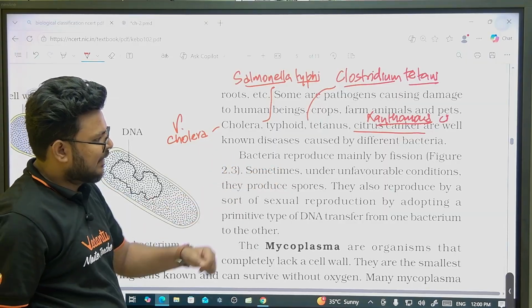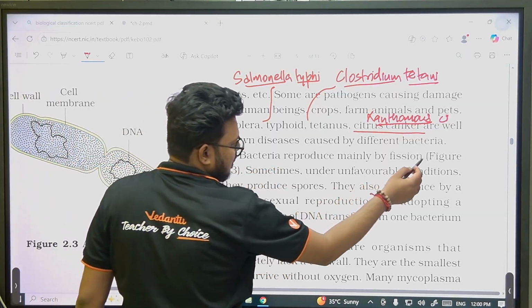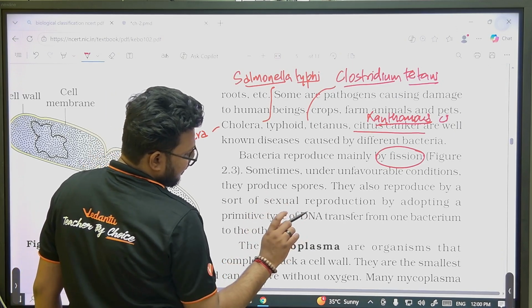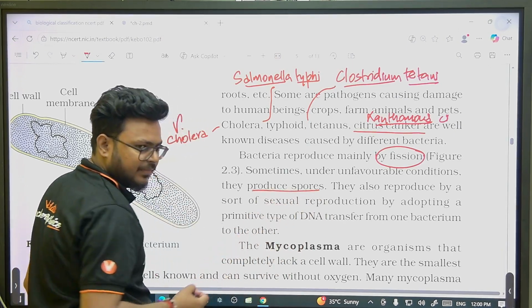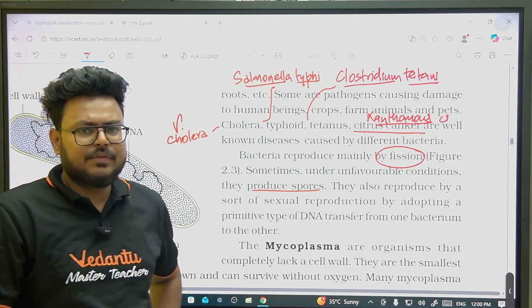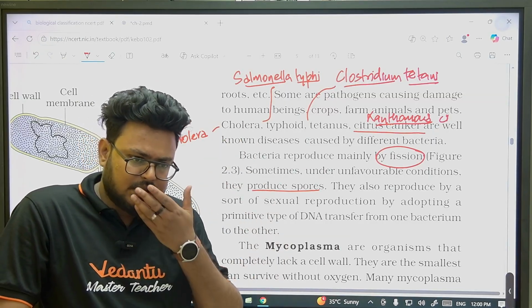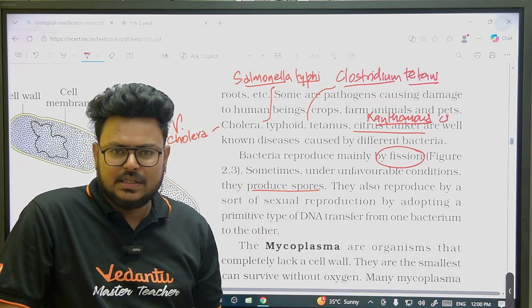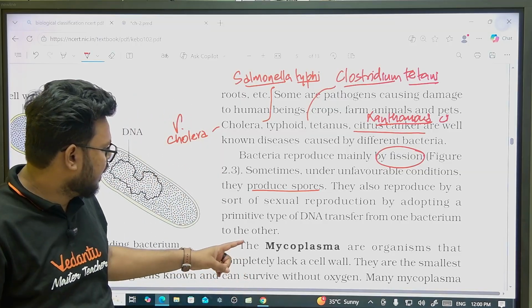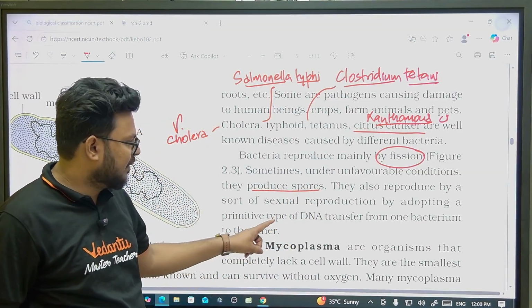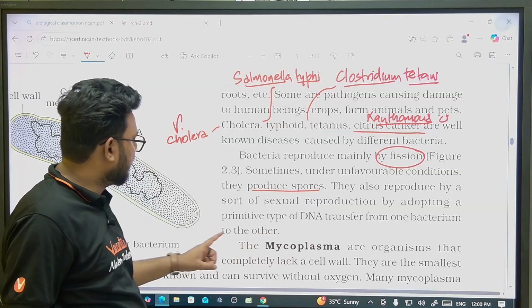Bacteria reproduce mainly by what? Fission, binary fission or multiple fission. But under unfavorable conditions they will produce what? Spores. Spores are nothing but hard-walled structures, or we can say structures surrounded by a thick wall. Then they can also reproduce by sexual reproduction, by adopting what? A primitive type of DNA transfer from one bacterium to another bacterium.